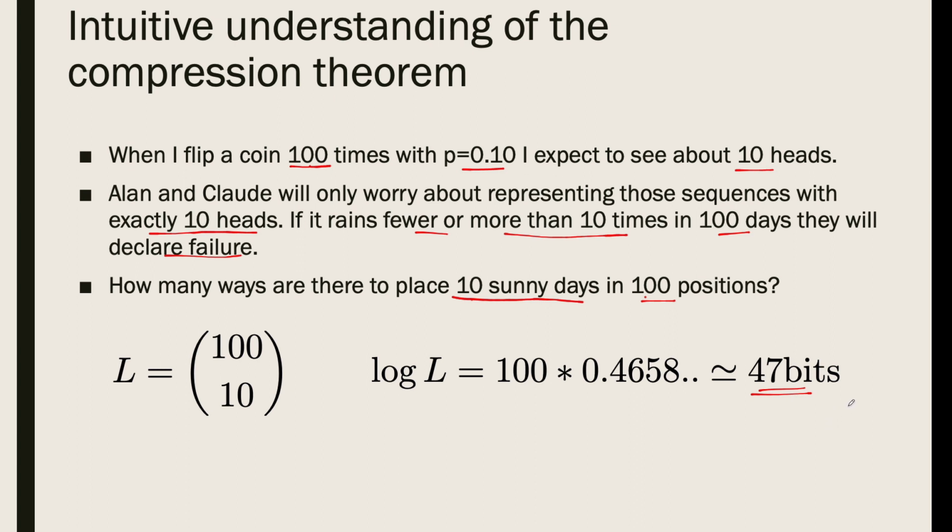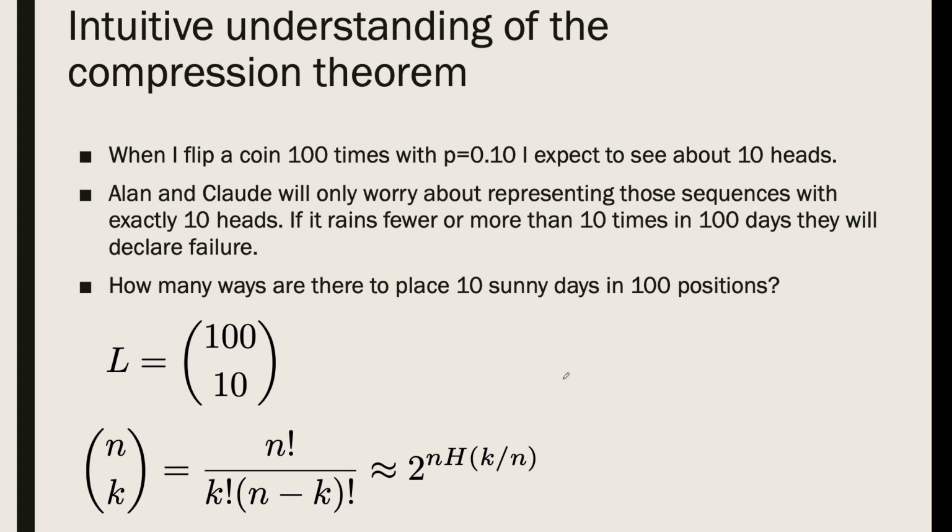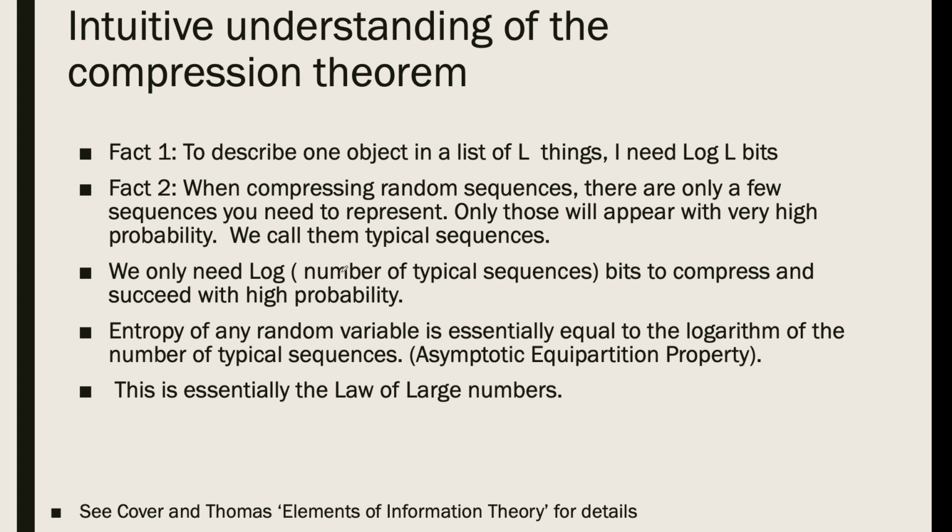So where this came from is not a coincidence, and that's the whole magical thing: n choose k, the formula for combinations, has this complicated expression, n factorial over k factorial times n minus k factorial. But using Stirling's formula, you can get to this simplification, and magically the entropy function appears here. So k over n is the fraction of days where it rains. So this log L here is exactly 100, the number of days, times the binary entropy function for P. And this is always true just by Stirling, really. So this is really the key thing you need to understand, that we only need the logarithm of the number of typical sequences to compress and succeed with high probability.